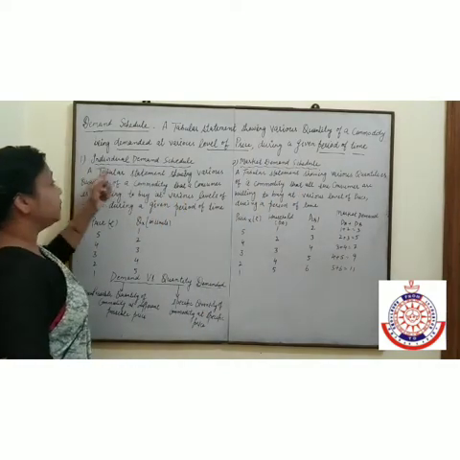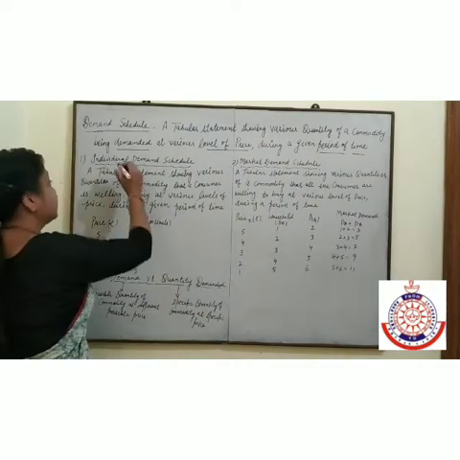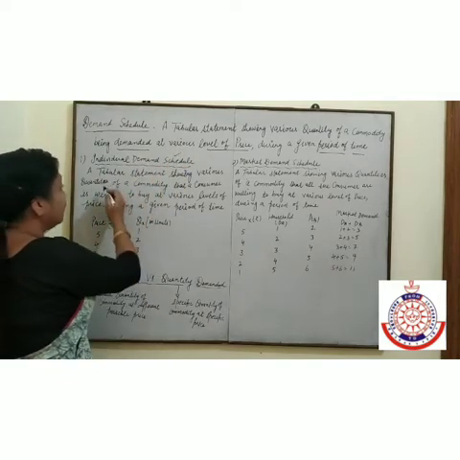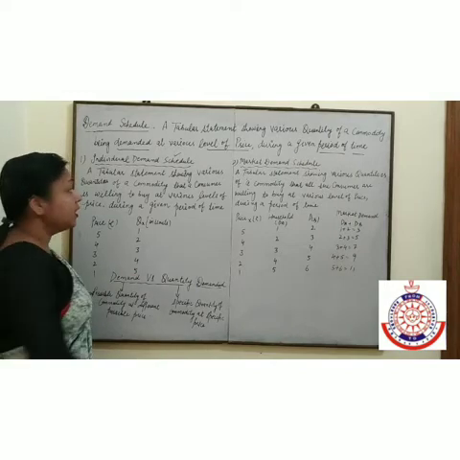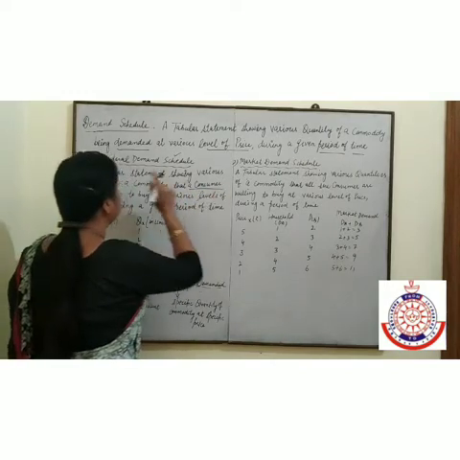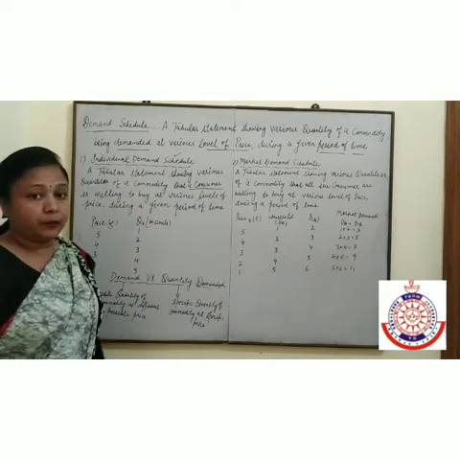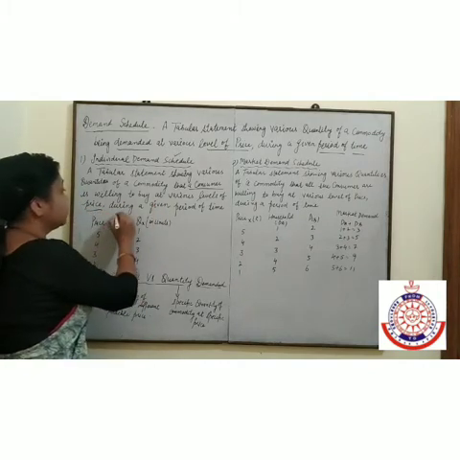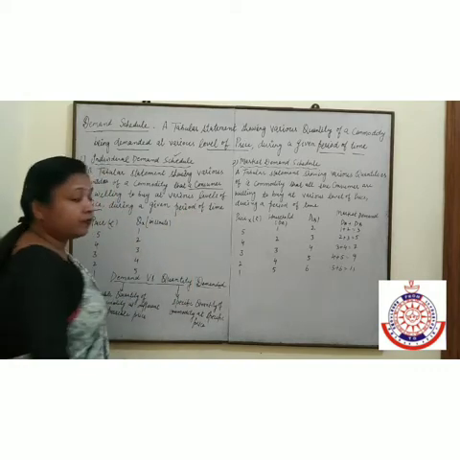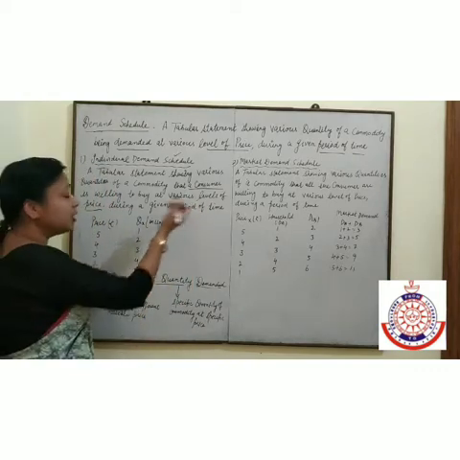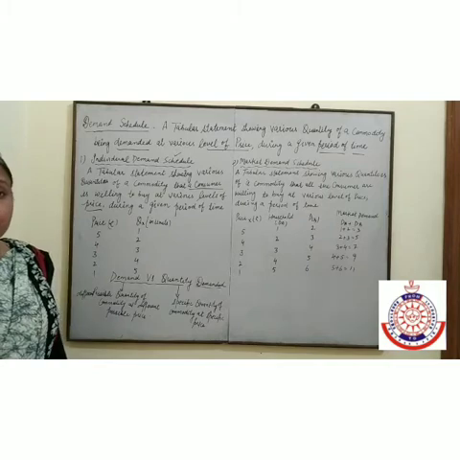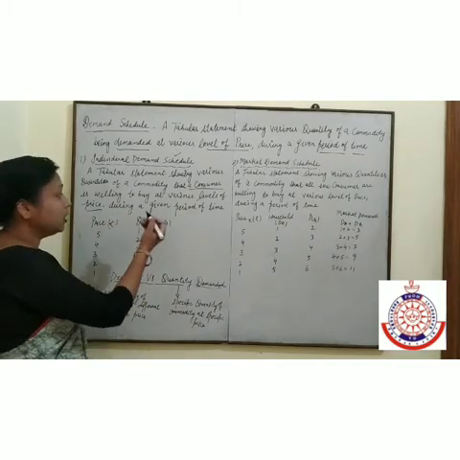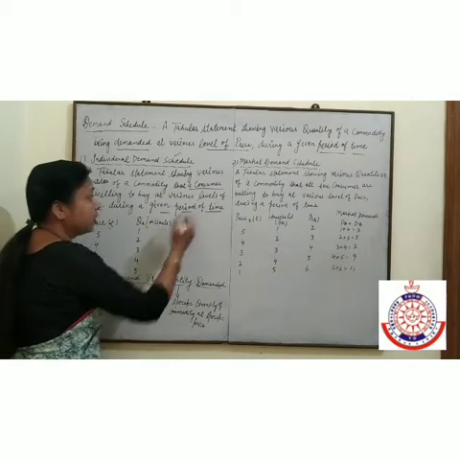What is the meaning of individual demand schedule? It means a tabular statement showing various quantity of a commodity that a consumer is willing to buy at various level of prices during a given period of time. Here, one consumer is willing to buy at various level of prices during given period of time.